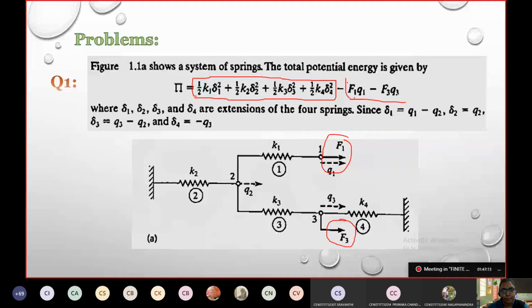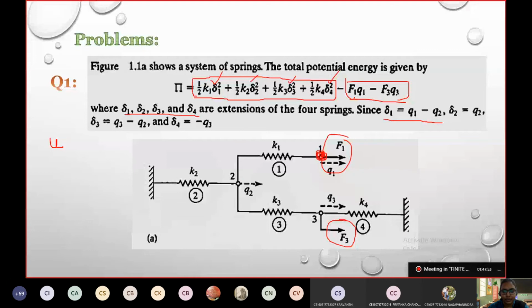So this is the part of work potential. We should know the division of how it is given. Now, for every delta 1, delta 2, delta 3 and delta 4 value, in the question itself they have mentioned that these are the extensions in the springs. Extensions in the sense of what we have seen in the derivation is u. Here they are termed as delta 1, delta 2, delta 3 and delta 4. Those are given by, see, delta 1 is given by Q1 minus Q2. Delta 1, this is my node 1.